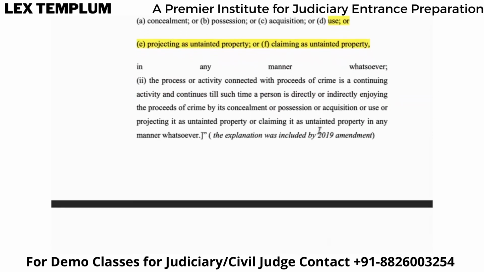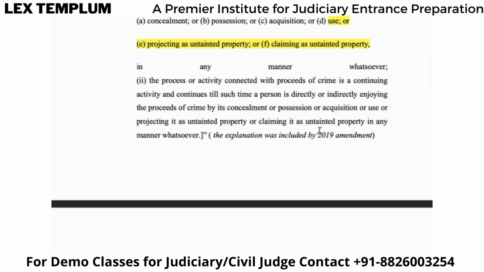Now, the process or activity connected with proceeds of crime is a continuing activity. Now, why is it a continuing activity? Because suppose I have cash in crores, right, and that cash is kept at my house, then obviously till the time all the cash is disposed of, that offense is continuing, right? But even though it is disposed of, whosoever is in possession of that particular proceeds, because that proceed is of a crime, it will be with him.